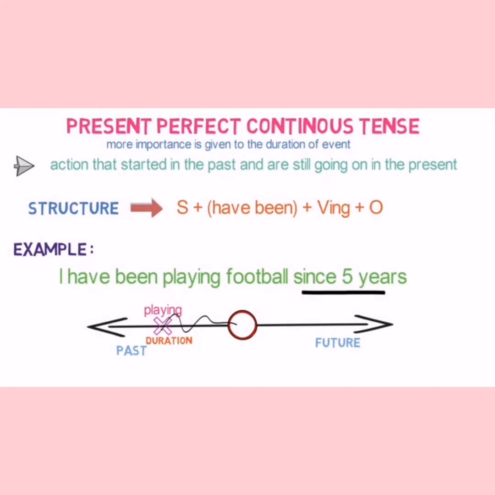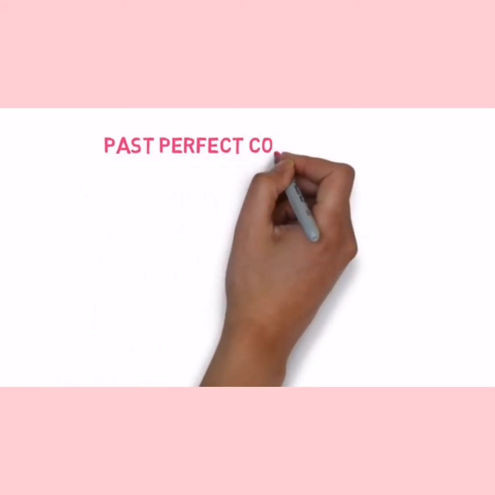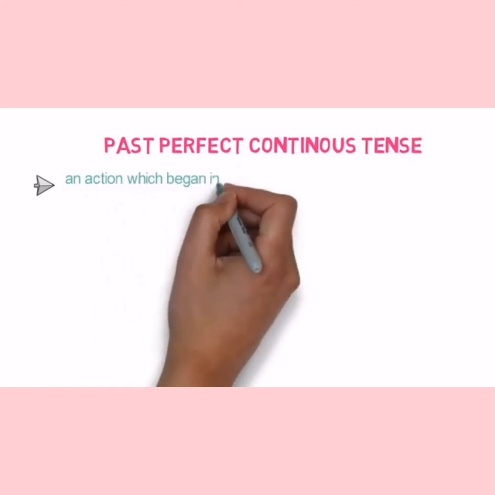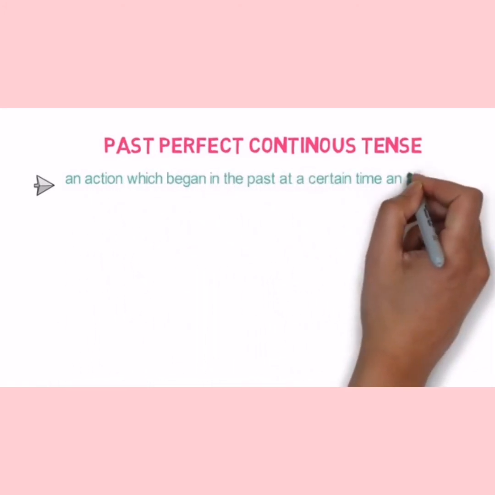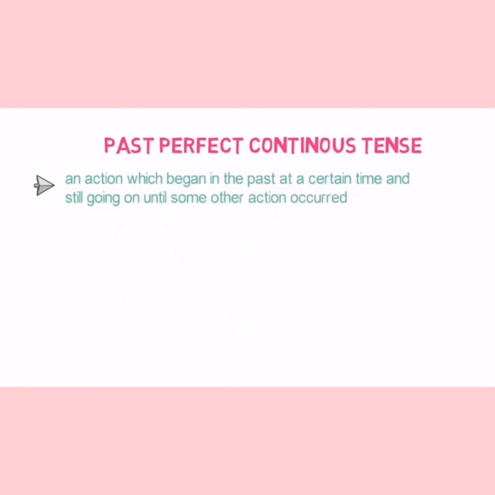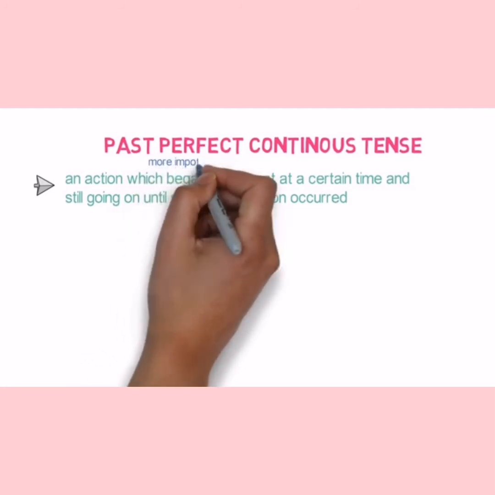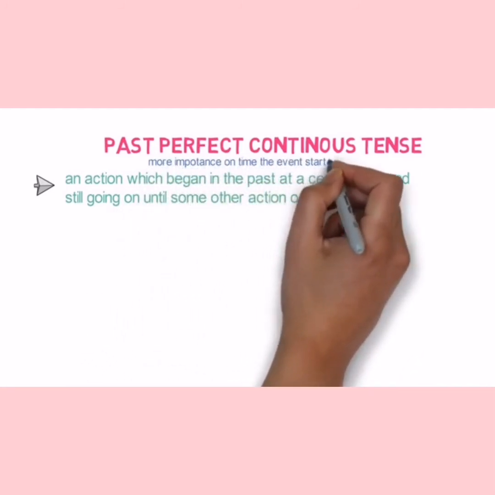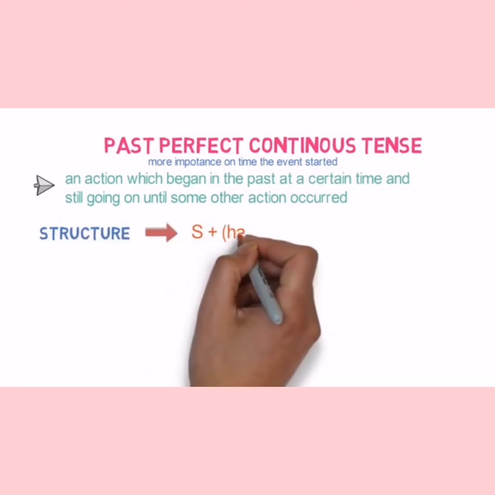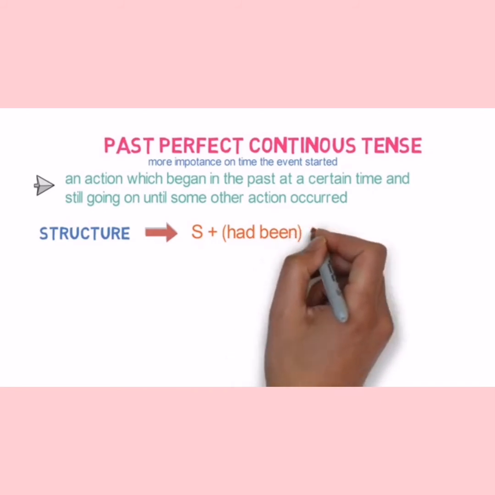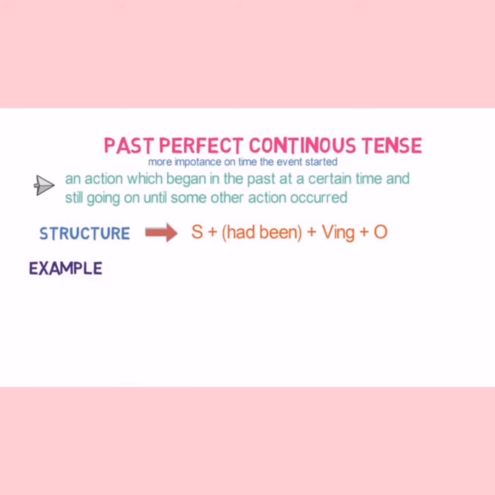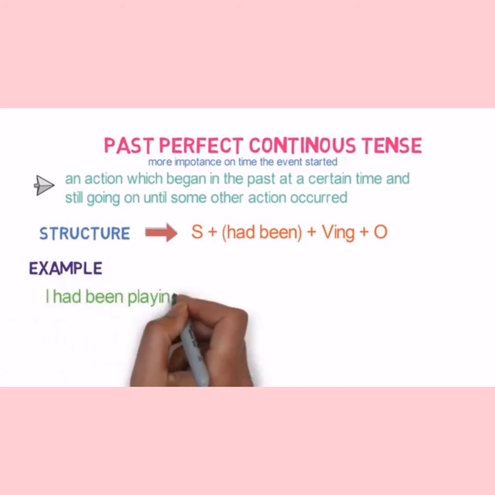time or the event. Now coming to the next one, that is past perfect continuous tense. It refers to an action that began in the past at a certain time and was still going on until some other action occurred. Now here also more importance is given to the duration of the time of the event. Now we'll learn the structure. The structure is subject plus had been plus verb ing form plus object plus since or for. Now for example, I had been playing football for 1 hour before you arrived.